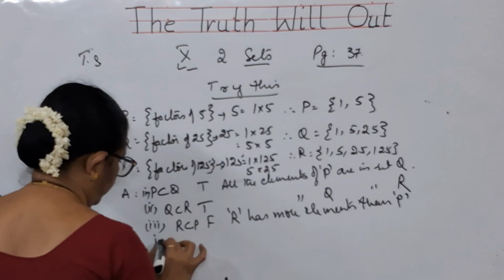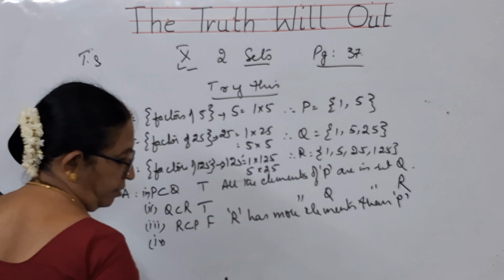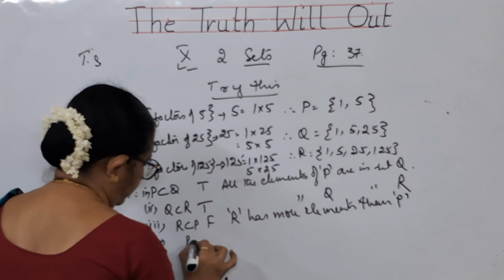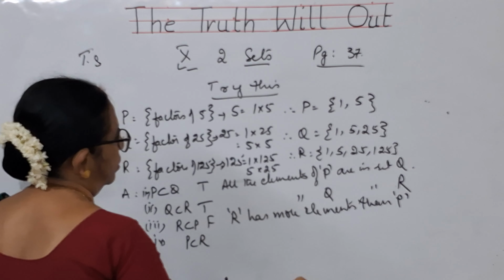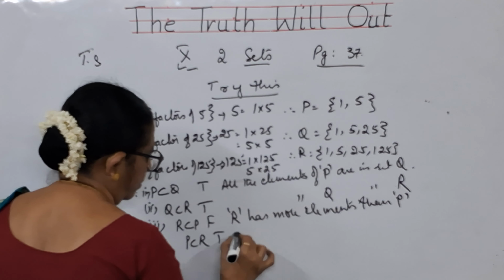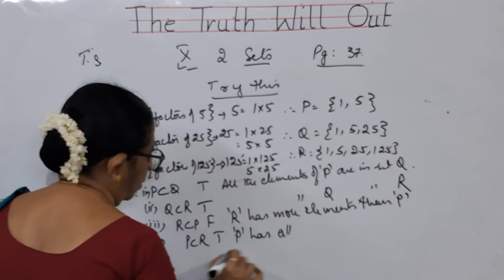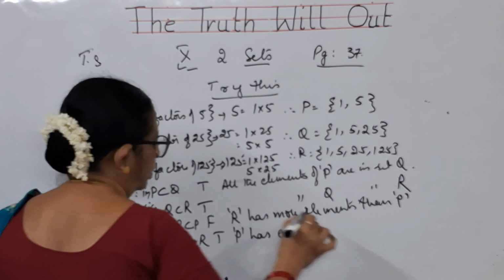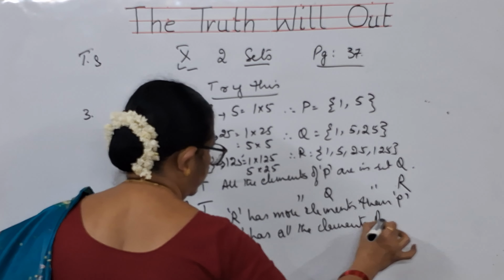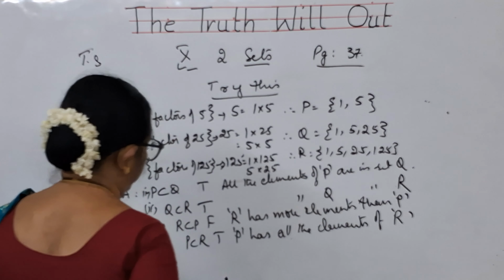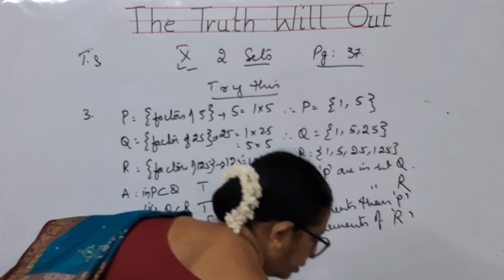Next, fourth bit. P is a subset of R. Yes, true, because R has all the elements of P. Okay, children, here not 1, 2, 3 children.